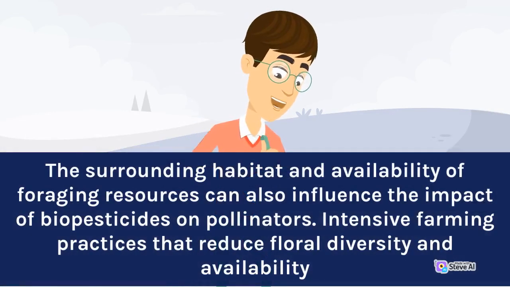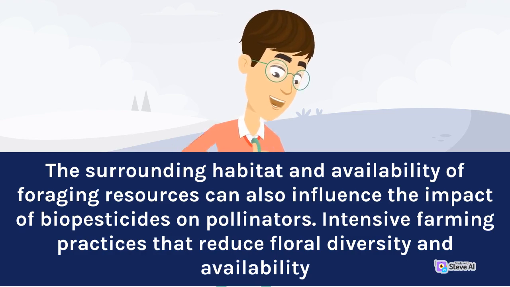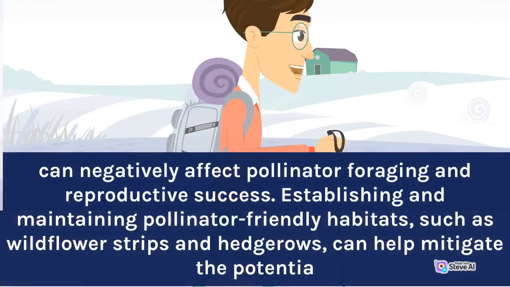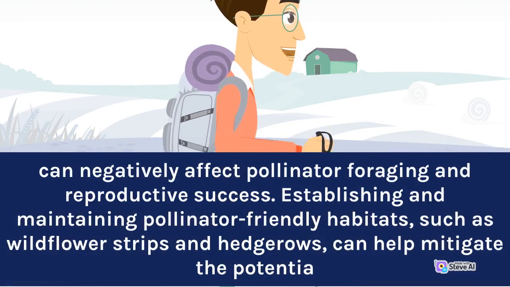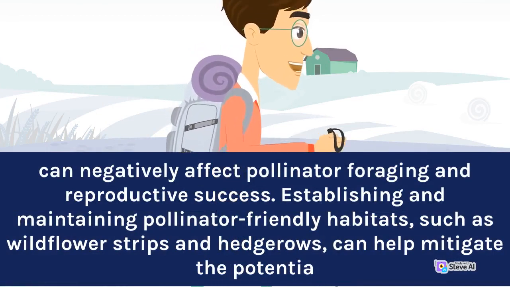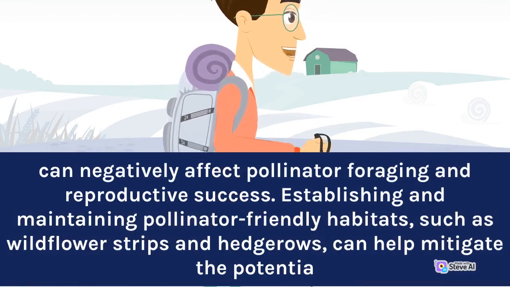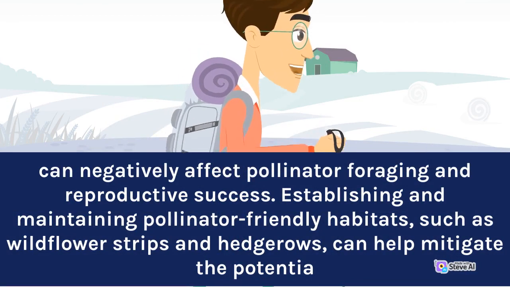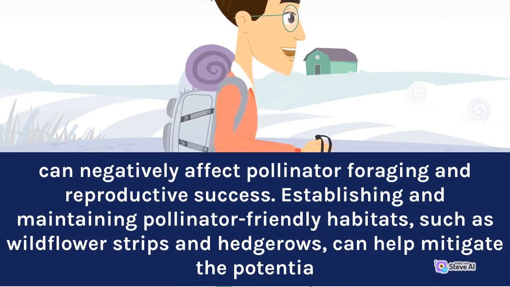The surrounding habitat and availability of foraging resources can also influence the impact of biopesticides on pollinators. Intensive farming practices that reduce floral diversity and availability can negatively affect pollinator foraging and reproductive success. Establishing and maintaining pollinator-friendly habitats, such as wildflower strips and hedgerows, can help mitigate the potential